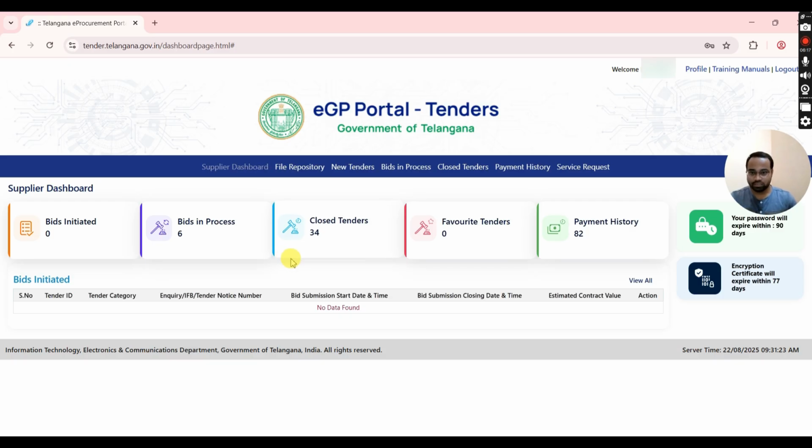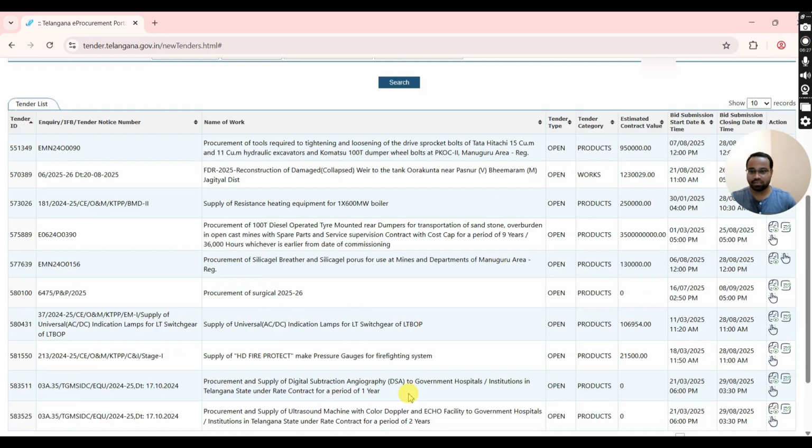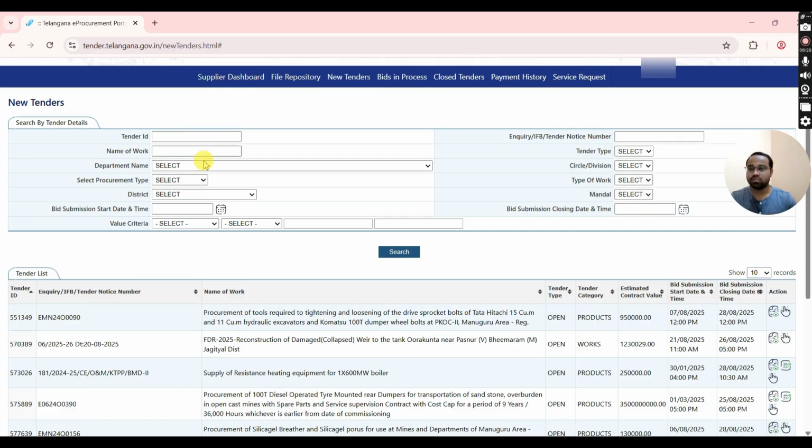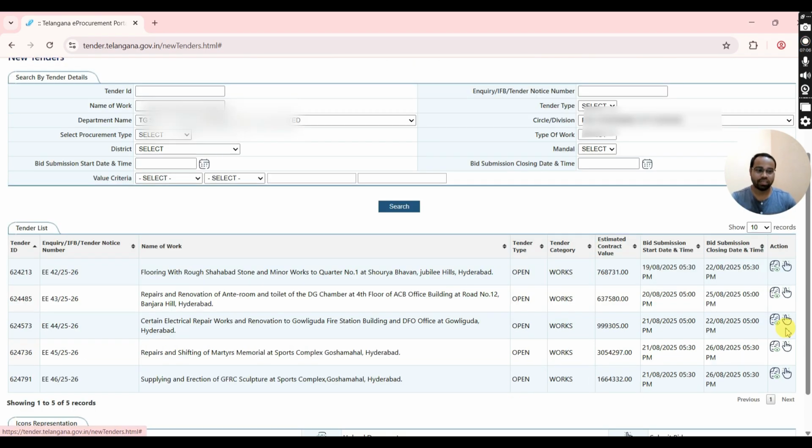Once you log in, you will be redirected to the supplier dashboard, where you can see bids in process, closed tenders, and payment history, etc. Click on New Tender tab. You can see all the government works tenders. So, just search for tenders like department-wise and circle-wise as shown earlier in this video. If you have tender details, just type in search bar and get works details accordingly.